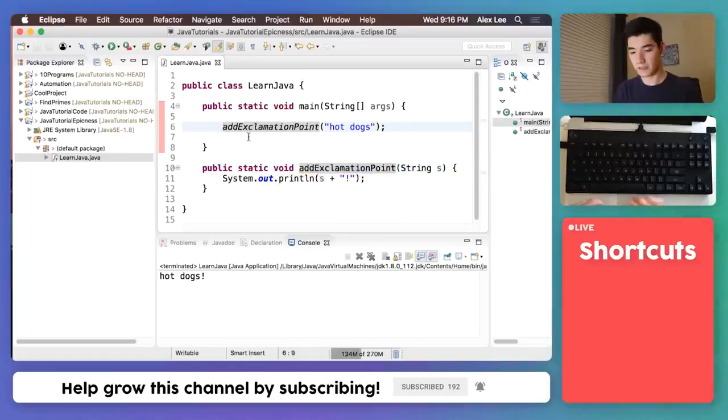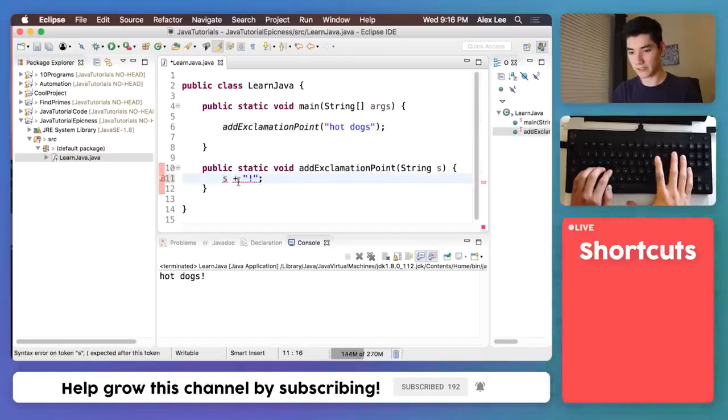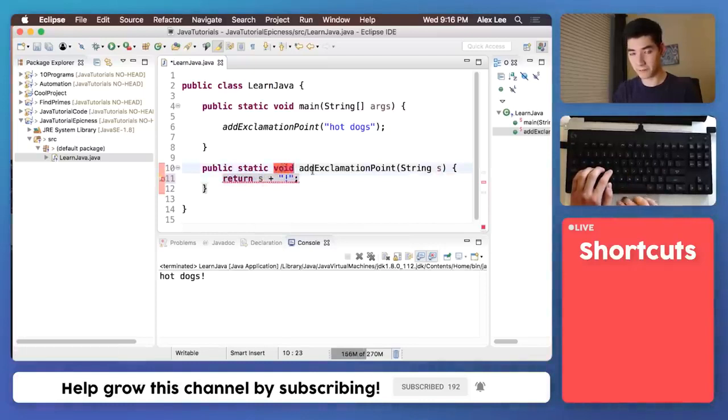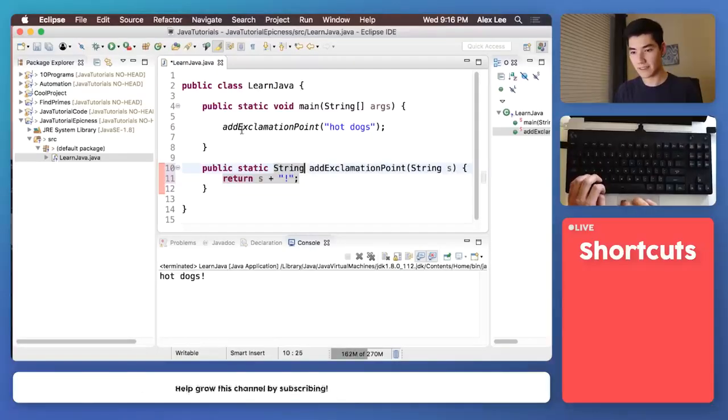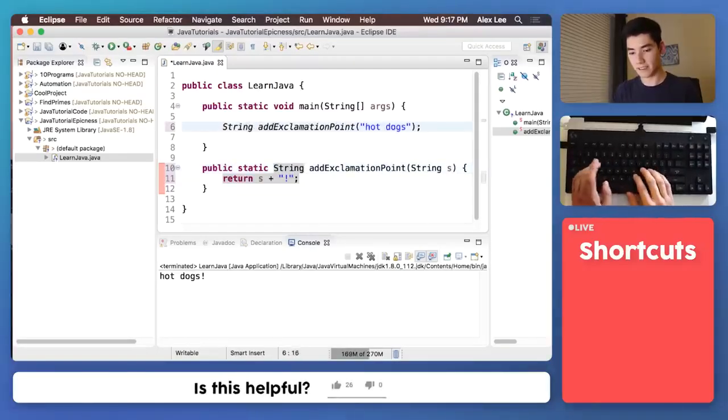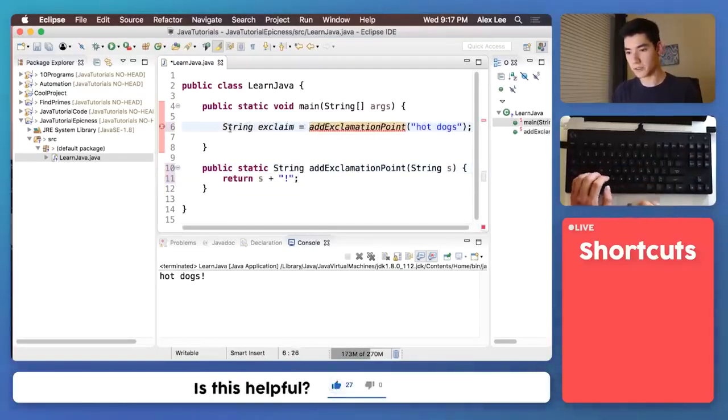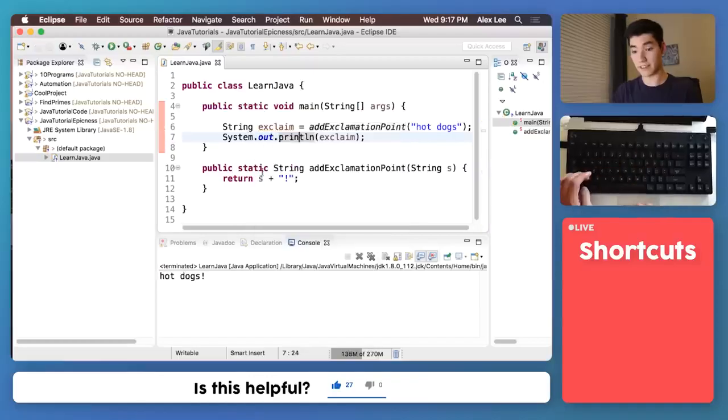You can also return the results as a variable. So we can say return, which is another keyword, s plus the exclamation mark. We get a red underline because this keyword, void, is actually the type of what you want to bring back. So we just want to do a String, and now we can say a String exclaim is equal to what's returned from addExclamationPoint. It's stored in here, but let's print it out, and it does the same thing.